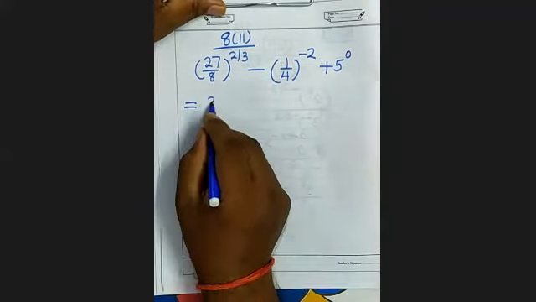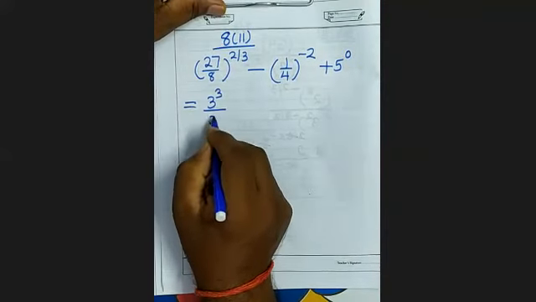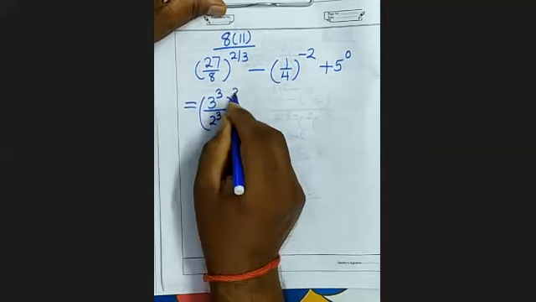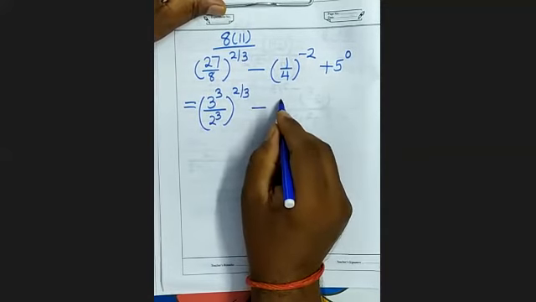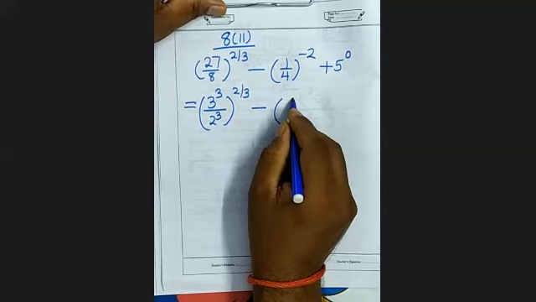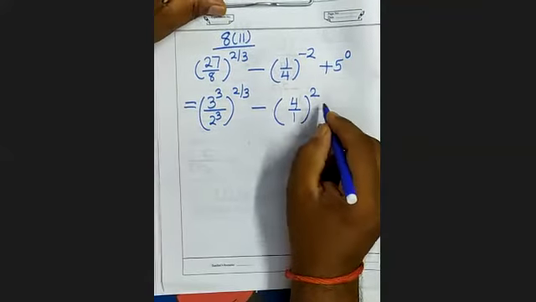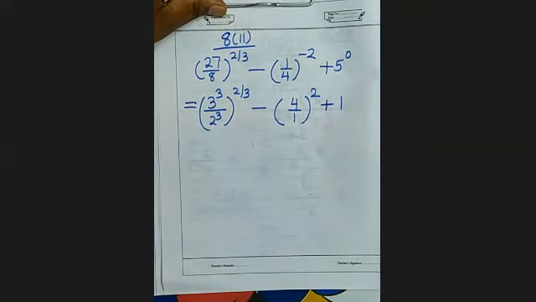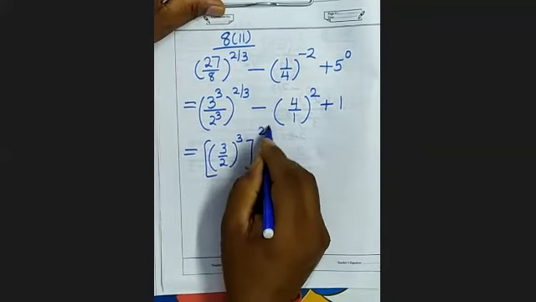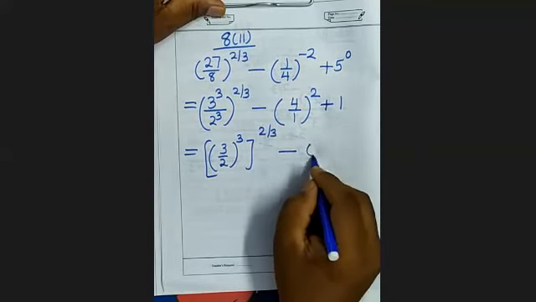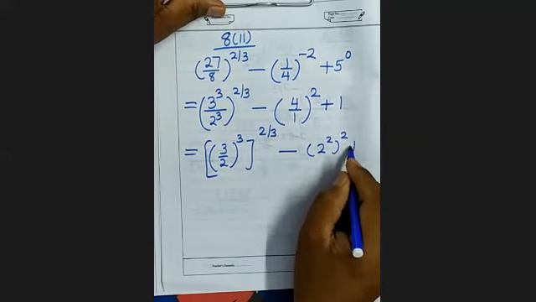Now 27 you can write 3 cube, 8 2 cube whole to the power 2 by 3. This you can write 4 upon 1 whole to the power 2. 5 to the power 0 is 1. Now you can see here, this can be written as 3 by 2 whole की power 3. And there is an outside power also. So 2 by 3. 4 you can write 2 square whole square.